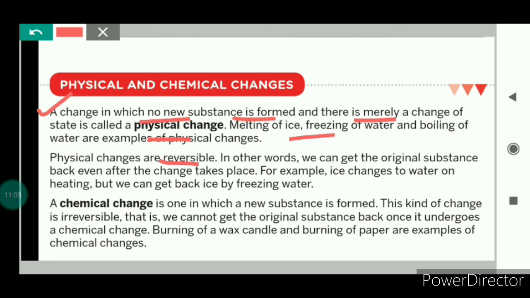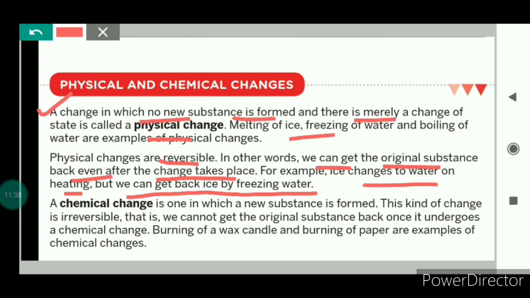What is the meaning of reversible? That means we can get back the original substance even after the change takes place. For example, ice changes to water on heating, but we can get back the ice by freezing the water. If we keep the ice outside the refrigerator in a bowl, after some time the ice will melt and get converted into water.